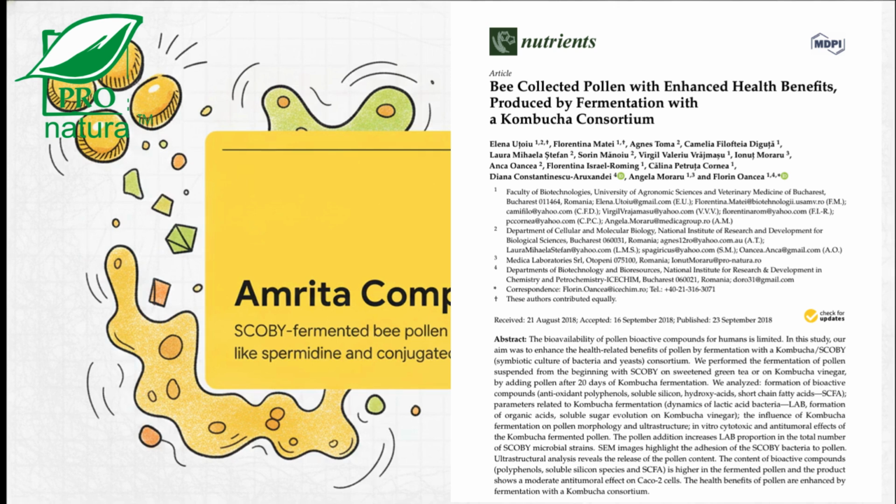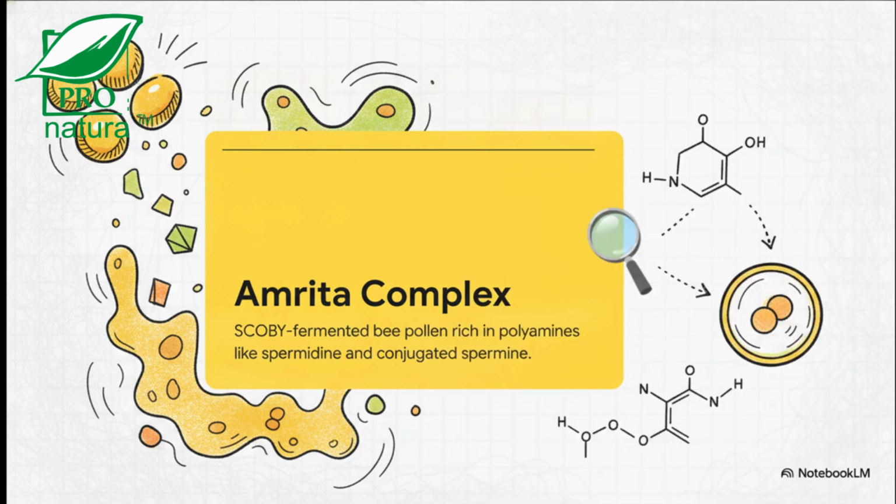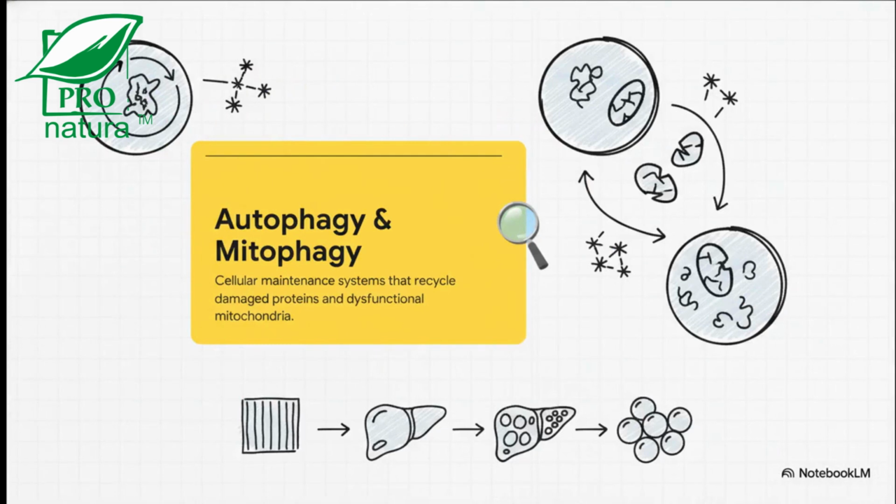Analytical lab evaluations from Medica SRL labs have identified highly bioavailable polyamines in amrita, specifically spermidine and conjugated spermine. And these molecules add an entirely new layer of cellular defense. So, why do we care about spermidine? Well, it comes down to autophagy and mitophagy.